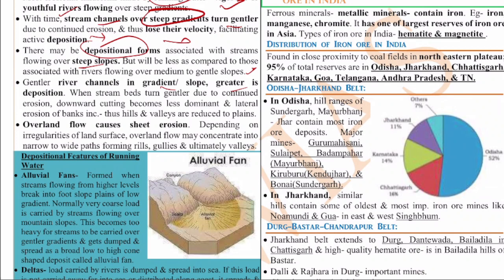When the stream beds turn gentle due to continued erosion, the downward cutting becomes less dominant and lateral erosion of the banks increases. Thus the hills and valleys are reduced to plains. The overland flow causes sheet erosion depending on irregularities of the land surface, and may concentrate into narrow to wide paths forming rills, gullies and ultimately valleys. So these are the various things about the significance of running water for landforms.